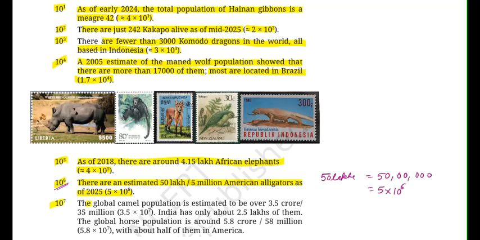The global camel population is estimated to be over 3.5 crores or 35 millions, which can be written as 3.5 into 10 to the power of 7. India has only about 2.5 lakh of them. So out of 3.5 crore global population of camels, India has 2.5 lakhs. The global horse population is around 5.8 crore or 58 millions, 5.8 into 10 to the power of 7, with about half of them in America.